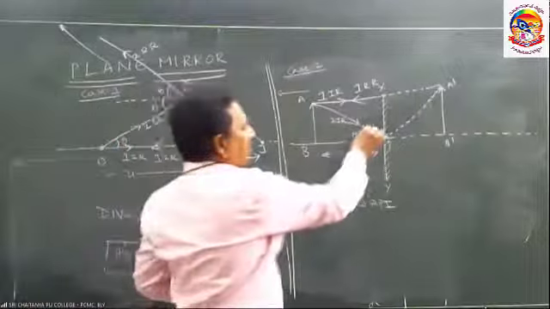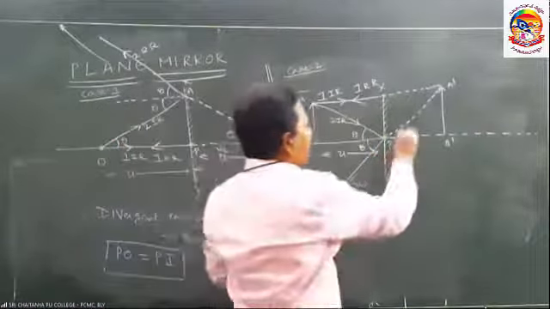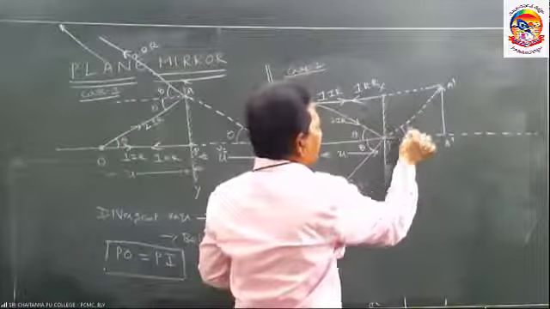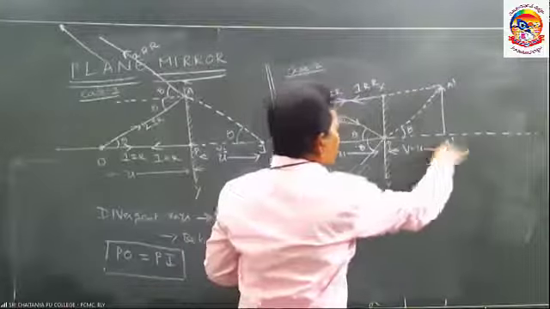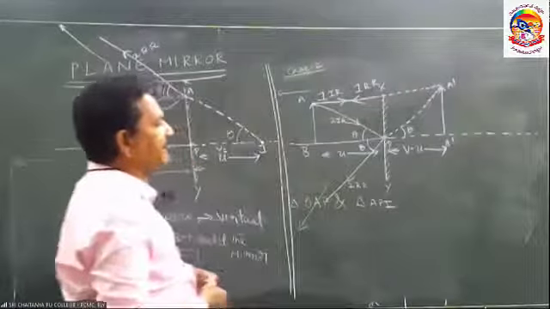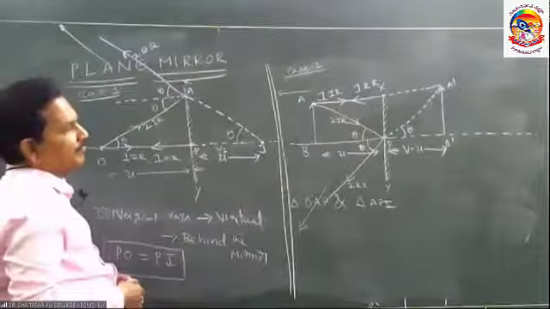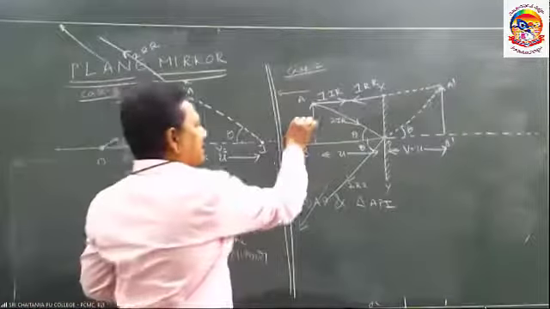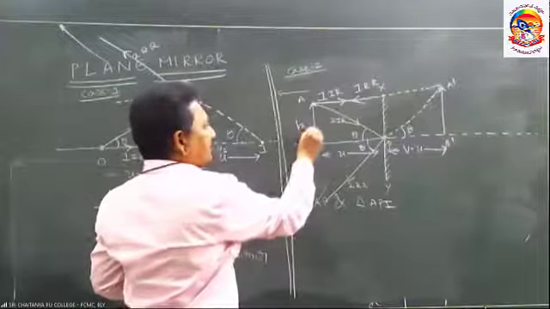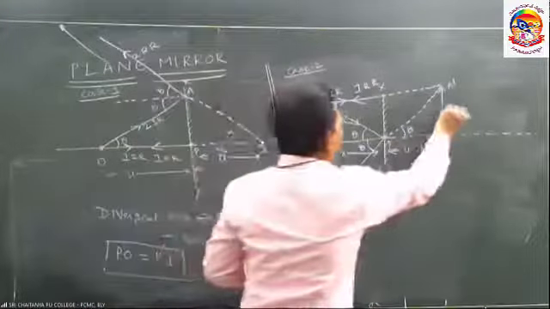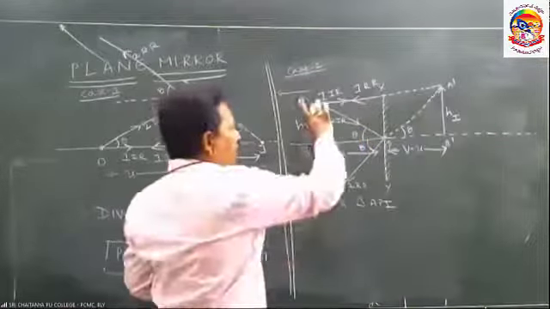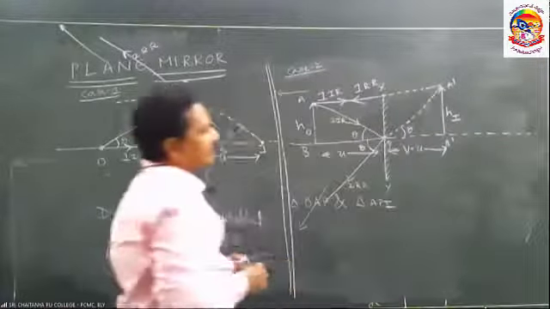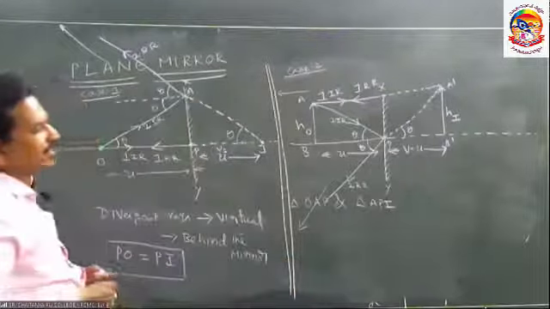If this is theta, this is also theta by geometry. So the image distance is also the same, and the size of the object is equal to the size of the image. Similar triangles concept.